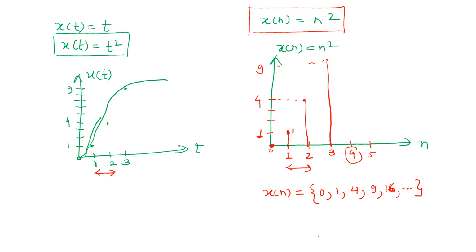and so on. This is how you represent discrete time signals, and we use an arrow here like this to represent the value at n equal to 0. So it is automatically understood that this is the value at n equal to 1. This is the value at n equal to 2. This is the value at n equal to 3. This is the value at n equal to 4 and so on. This is how discrete time signals are represented.